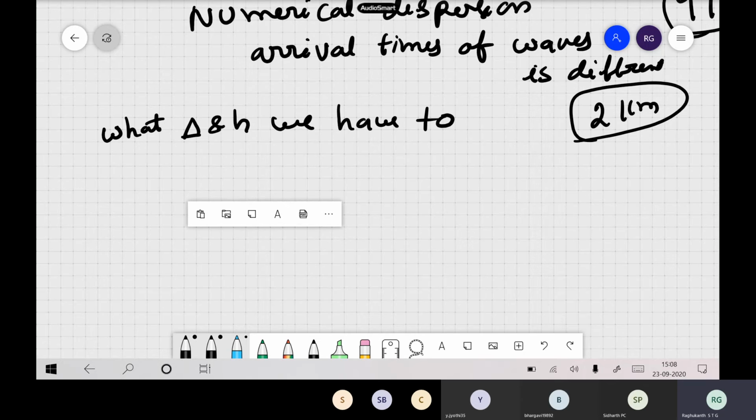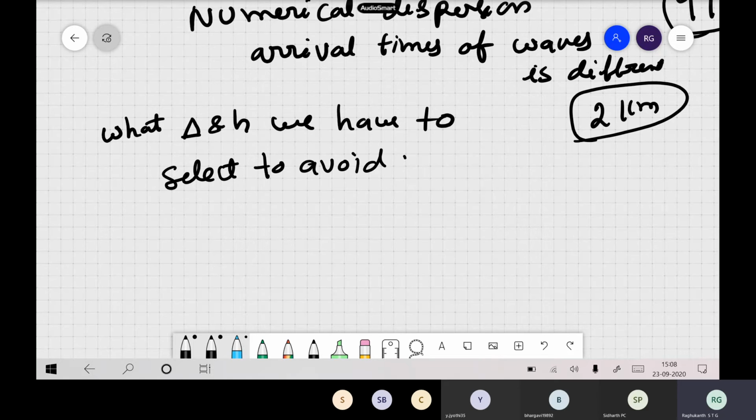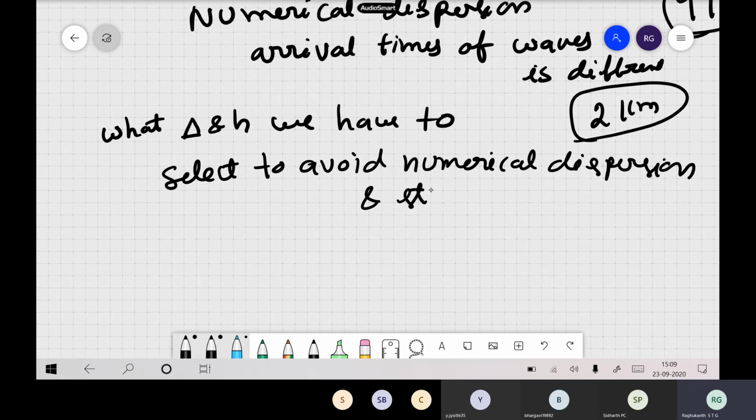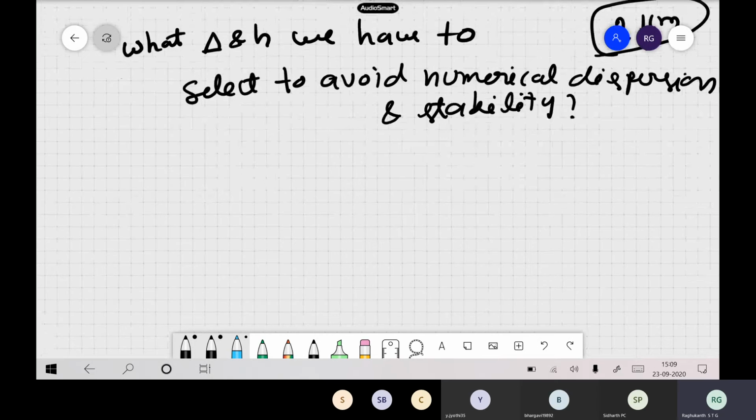We have to select them so as to avoid this numerical dispersion, and of course for stability also. This is a question mark. Of course, this problem we have done for k. Now you can do the same problem for this case also.